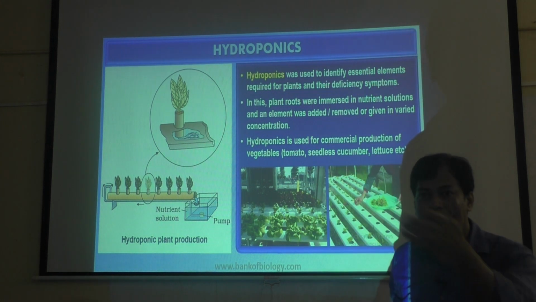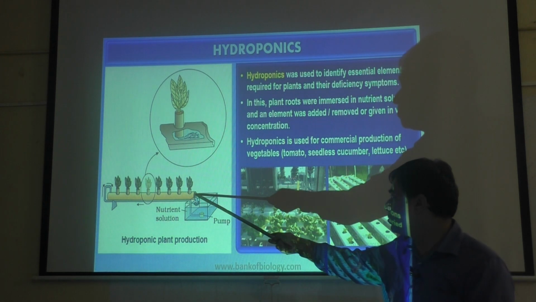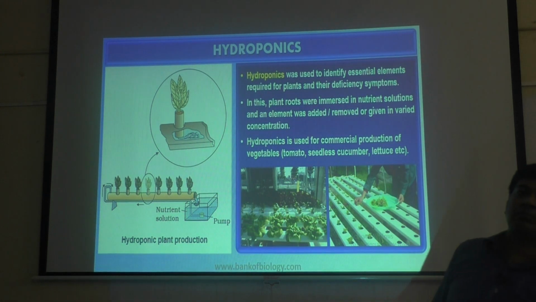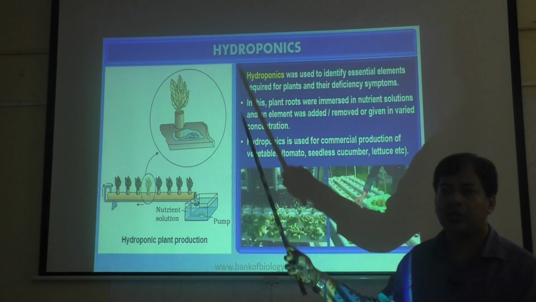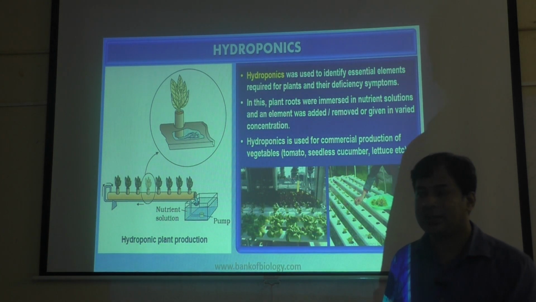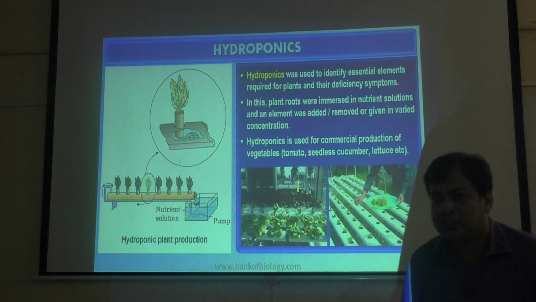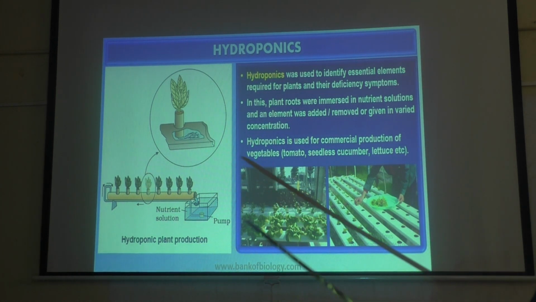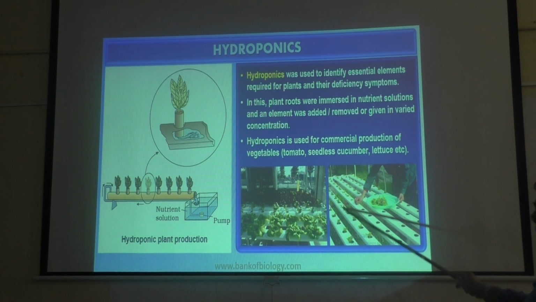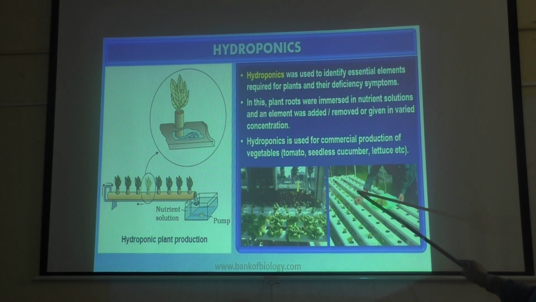Then the extra water will pass through and come back to the same tub. Again it goes continuously, so minerals get circulated and plants easily get minerals. You can see how they do it commercially. This is one tube, second tube, third tube, fourth tube, fifth tube, sixth tube. In every tube you can see these holes.